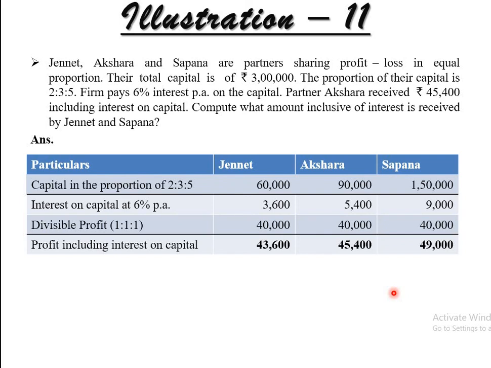Okay, let's move to the other point. That is the next illustration, but it is not in the presentation because it is a long illustration, right? Long illustrations are not asked from this chapter, but the information is there. They will give the particular adjustments to you, and on that basis you have to find out the amount. For example, provide interest on capital at 10% per annum, so you have to directly provide the interest on capital, right? Interest on drawings 12% directly. That is the adjustments, and this information is useful in chapter number 5, admission of a partner. At that time we will discuss, right?